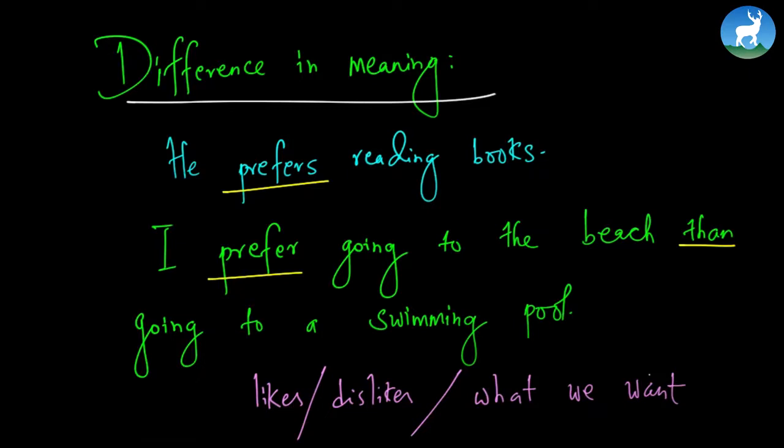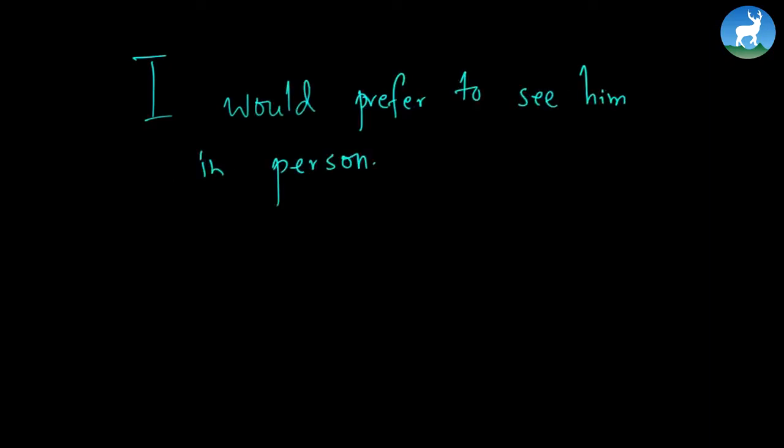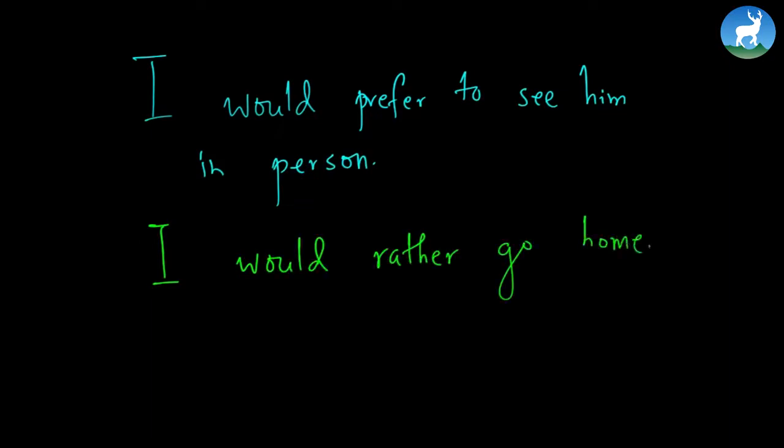Now let's understand the other two structures, would prefer and would rather. In general, when we talk about likes, dislikes, and what we want, we use the word prefer. I would prefer to see him in person. Another example is, I would rather go home. The first one is using the structure would prefer and another one is using would rather. Whenever we use would prefer or would rather, we are being a little more specific.